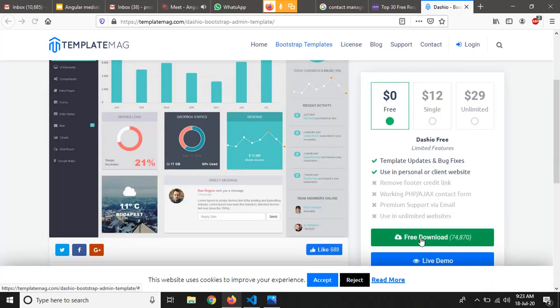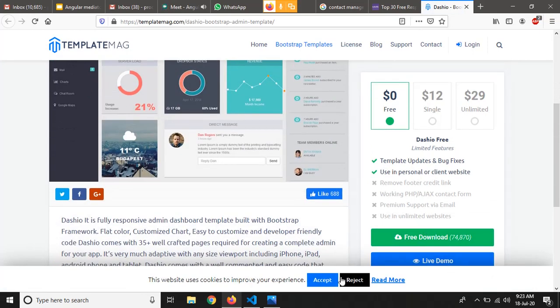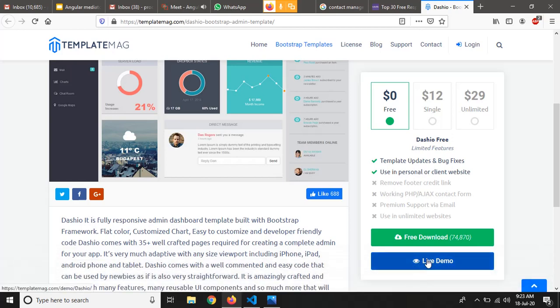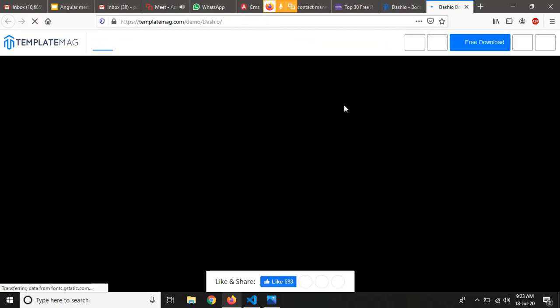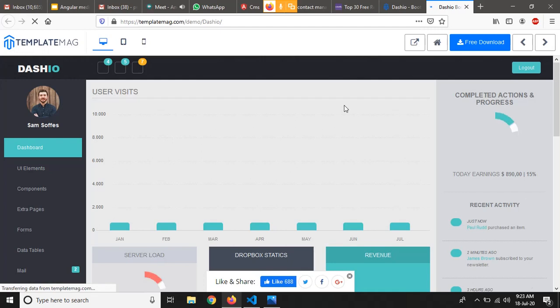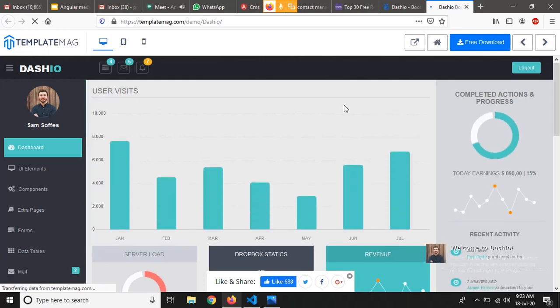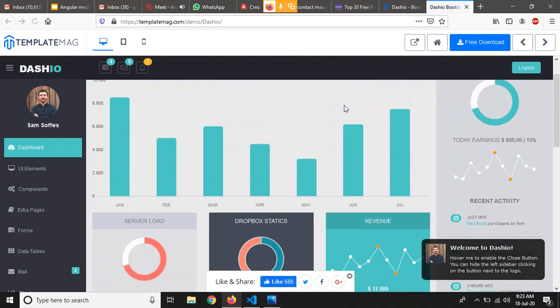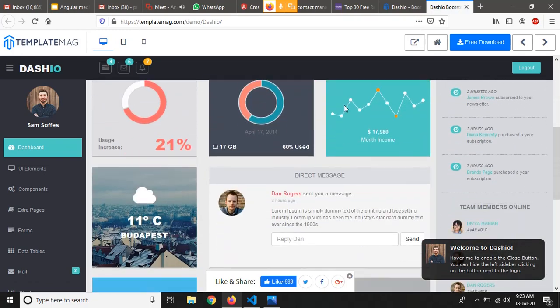From here we can also check the live demo for that application. Here we can see how it is looking.